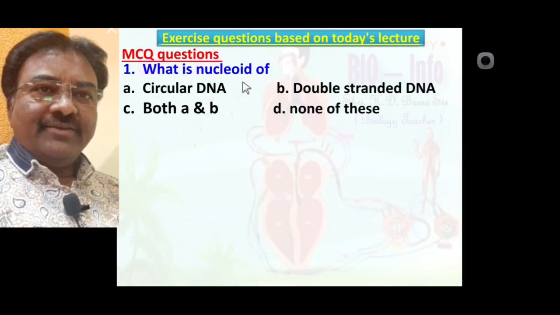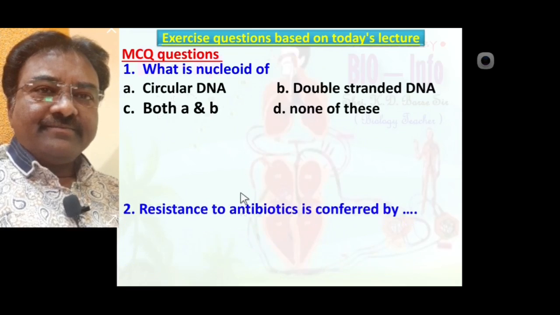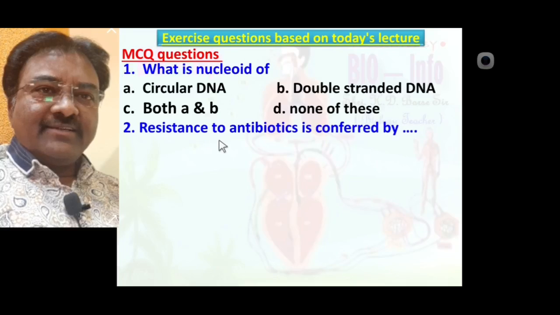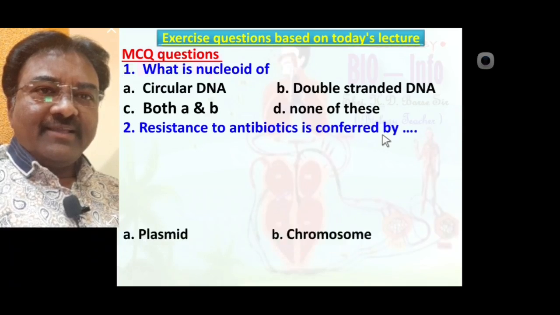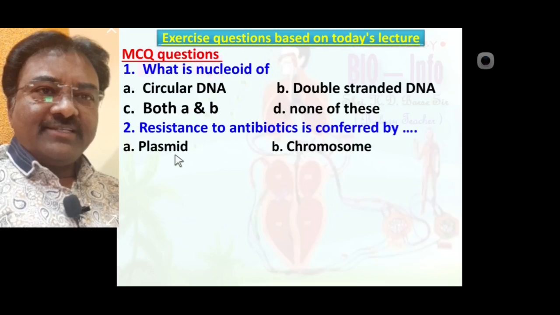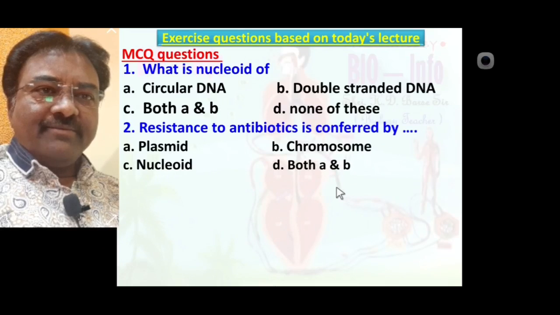Resistance to antibiotics is conferred by plasmid, chromosome, nucleoid, or both A and B? The correct answer is plasmid, which provides resistance to antibiotics.